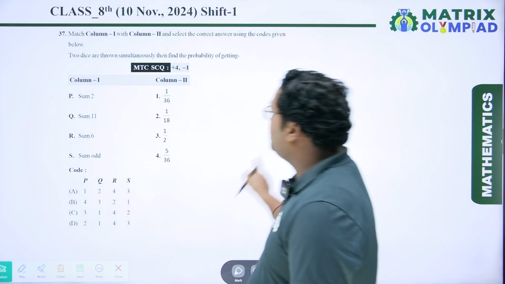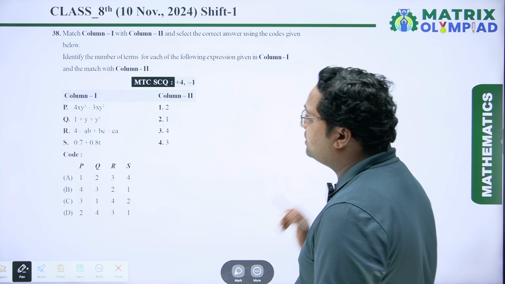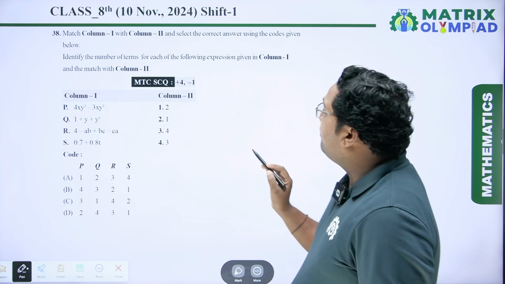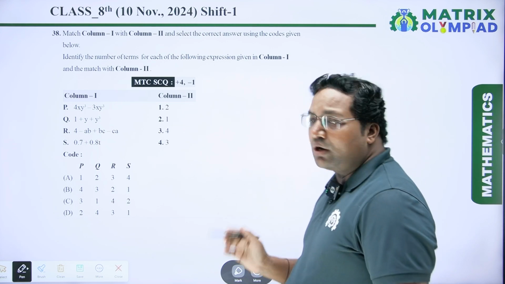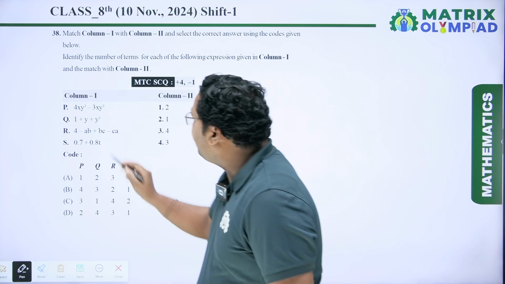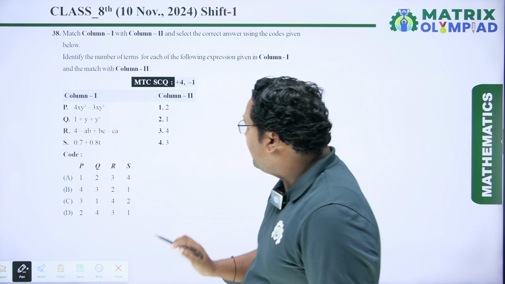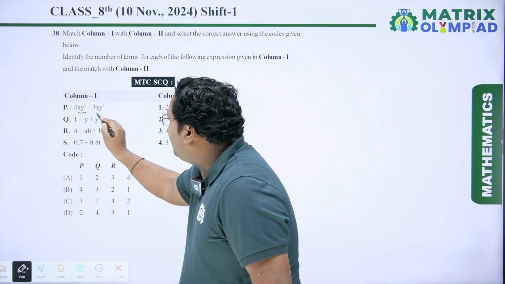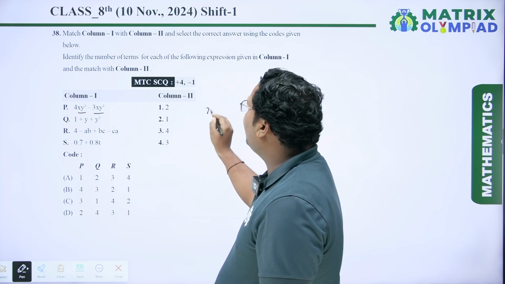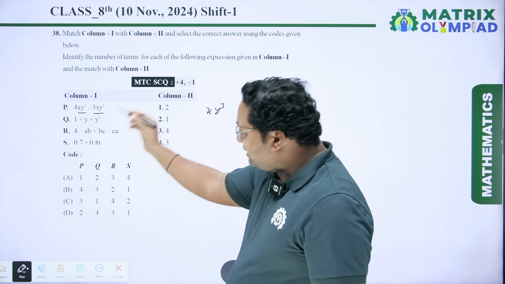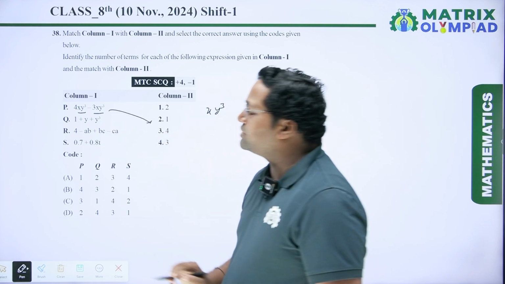Now coming to the next question. Match column 1 with column 2 and select the correct answer using the codes given below. Identify the number of terms for each of the following expressions given in column 1 and match with column 2. So first statement has 4xy cube minus 3xy cube. Here this term and this term are like terms, so this contains only one term, xy cube actually. So for P, second one is true.